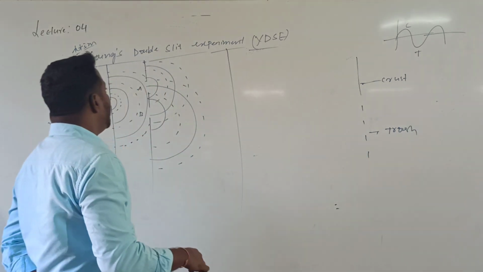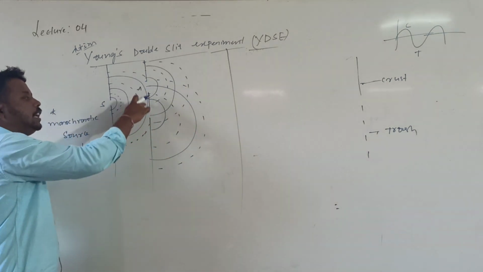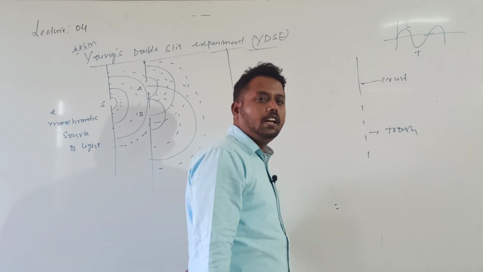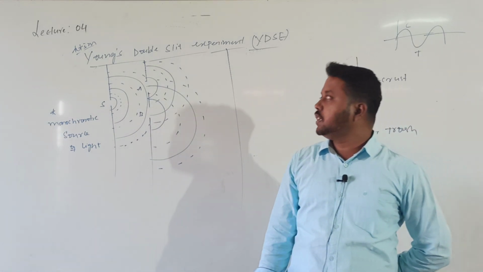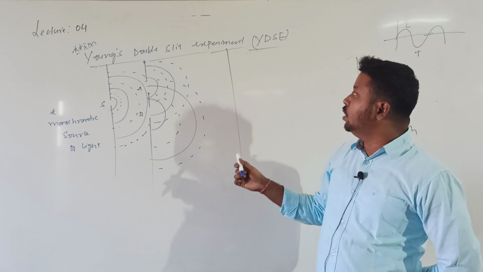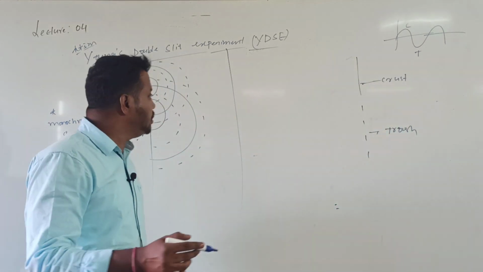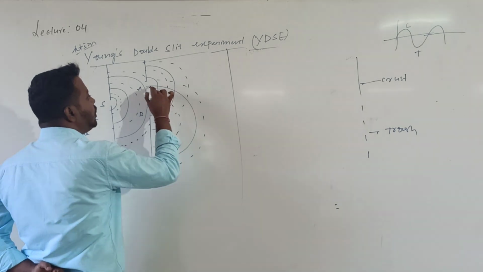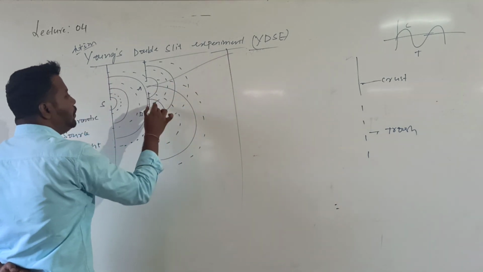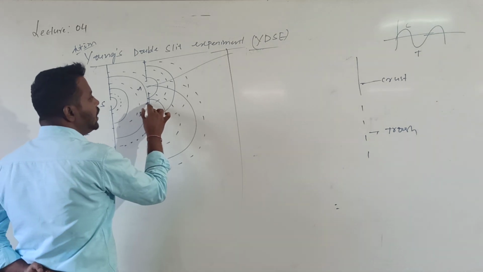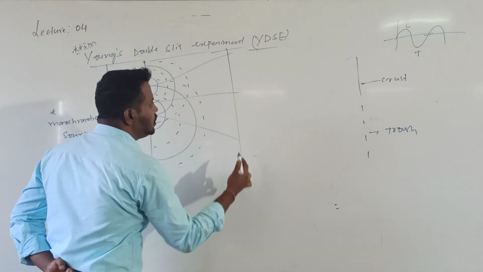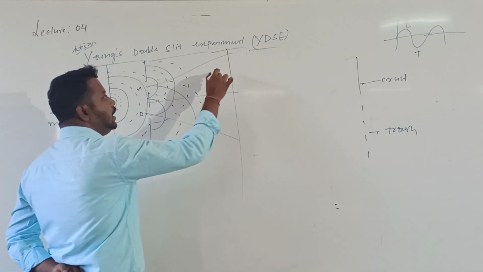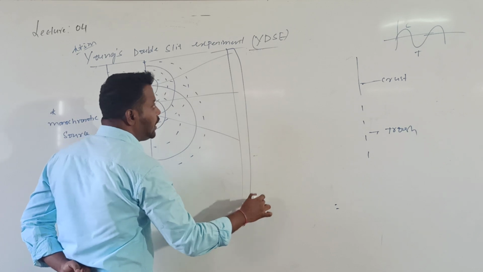Okay? Now, because of the superposition of light coming from A and B, A and B will act like coherent sources. The light coming from A and B is superimposing on the screen. It is not that clear in the diagram, but at some particular positions, light will interfere constructively and at others destructively. There are some particular lines there.